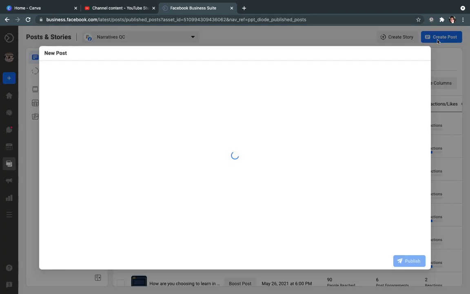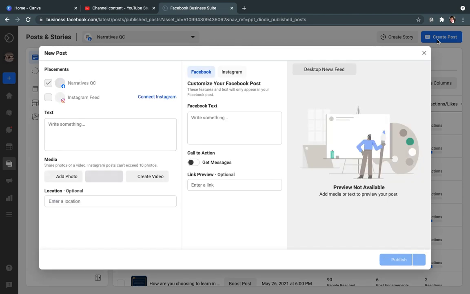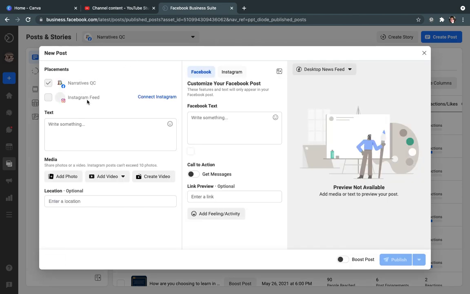If you publish from here, you would just hit Create Post. And what is nice is, again, it will allow you to do Facebook and Instagram. You write in what you want, you add a photo, you can publish or schedule. For whatever reason, it's not seeming to connect to Instagram at the moment. If you post it from here, you can do text specifically for Facebook, click on Instagram, do text specifically for Instagram. But I'm able to do all that in the other, but this is possible here too.